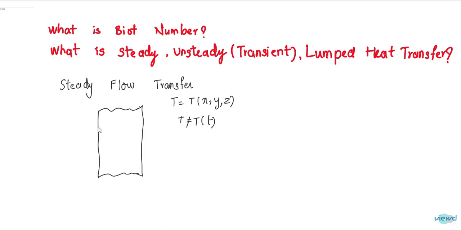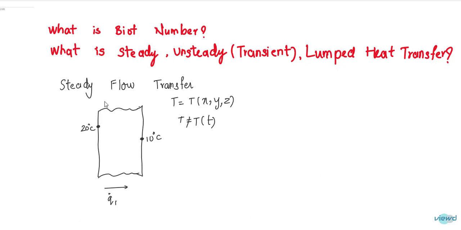That means if you consider a particular temperature, let us say 20 degrees centigrade here, and here it is 10 degrees centigrade, so there is heat transfer Q1.